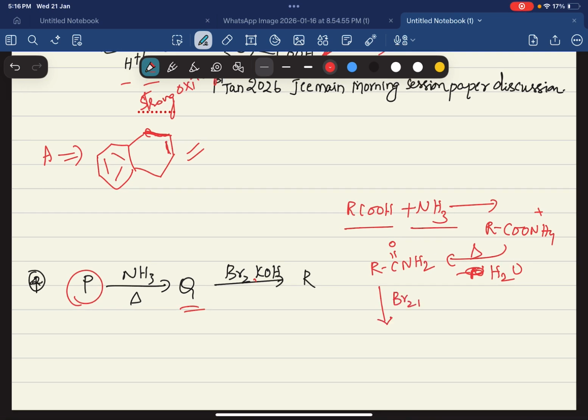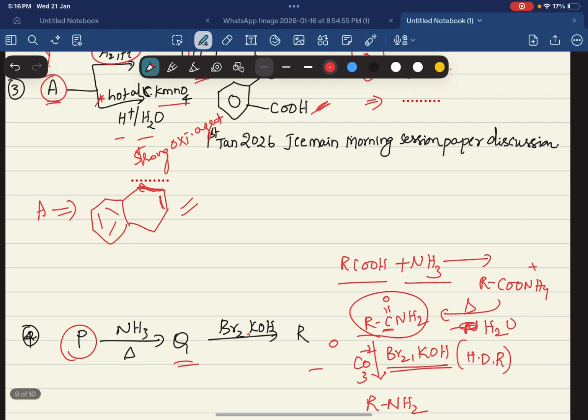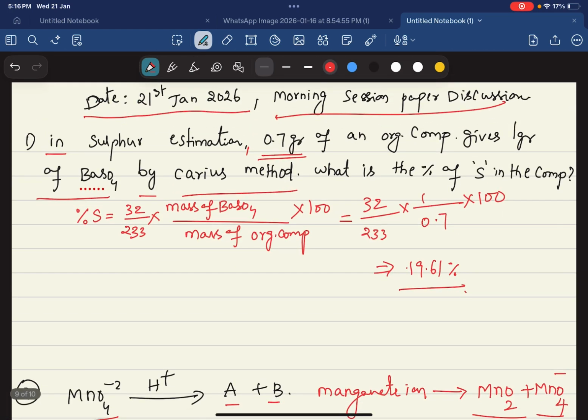This is a very important connection. So RCONH2 in presence of Br2/KOH is called the Hofmann degradation or Hofmann bromamide reaction. Just the CO is converted into CO3 2 minus. We have explained this chapter, and this model also, on our channel, so you can watch that if you don't know this. So it will be converted into CO3 2 minus, and what you will get is RNH2. Many of our questions were repeated in this. If you want, you can watch the video.